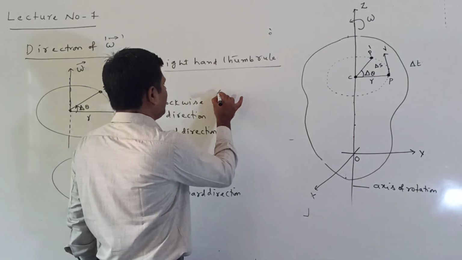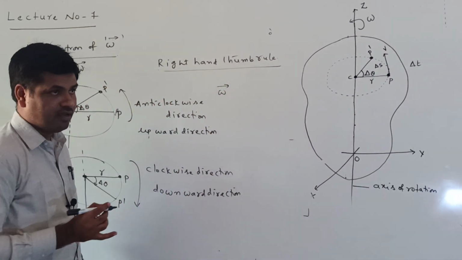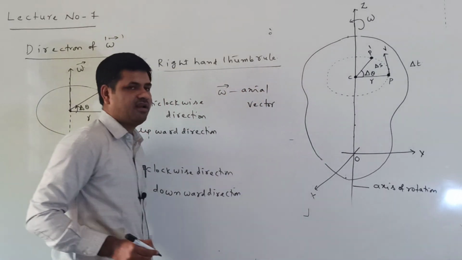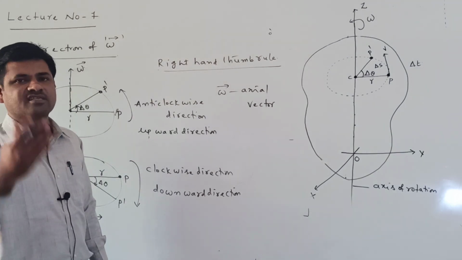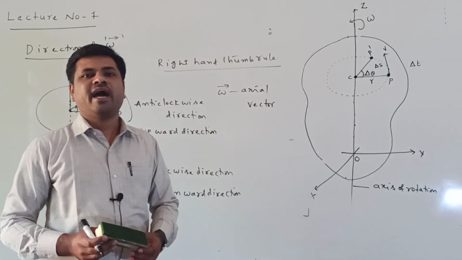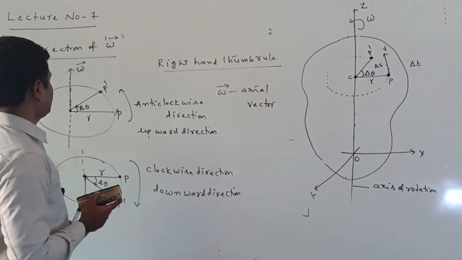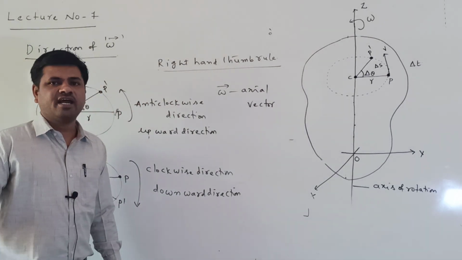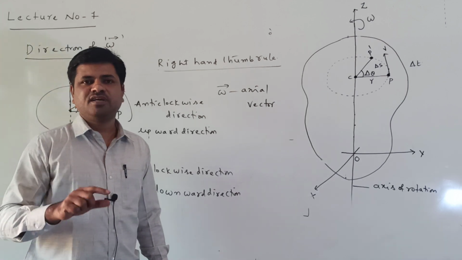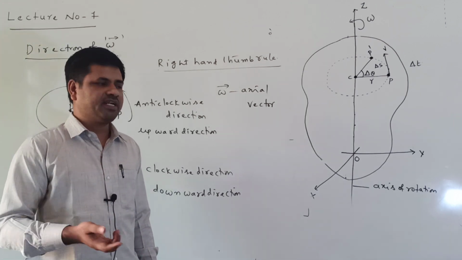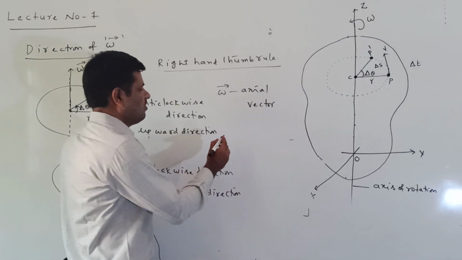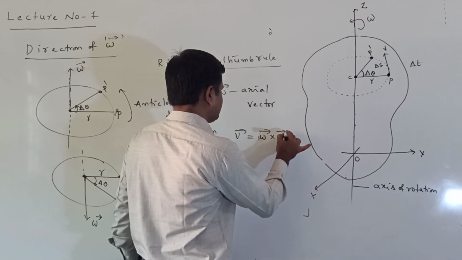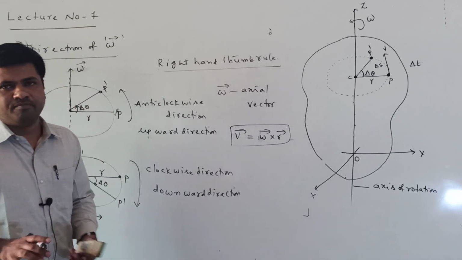That's the reason angular velocity is called an axial vector. Why axial vector? It is always lying along the axis of rotation. So that's the reason it is called an axial vector. This is the total information about angular velocity, and we derived the relation between linear velocity and angular velocity: v equals omega into r. The general relation in vector form is v bar equals omega bar cross r bar. This is the vector form. Okay, clear.